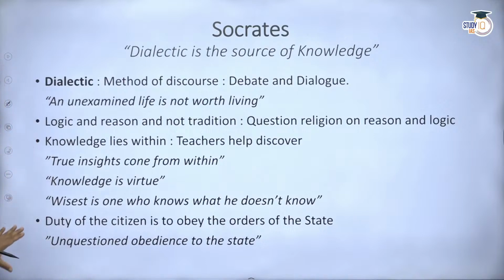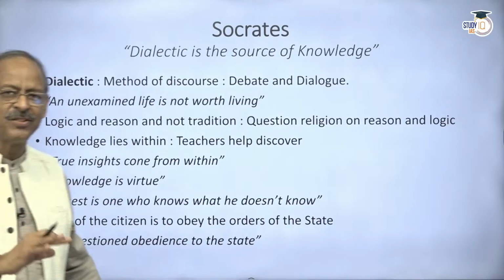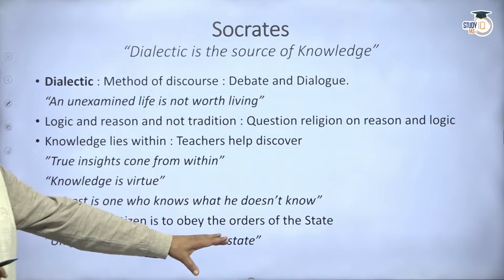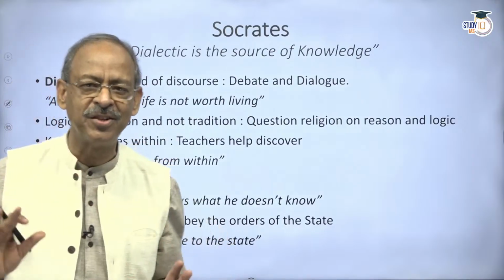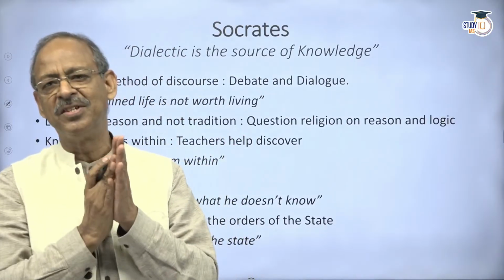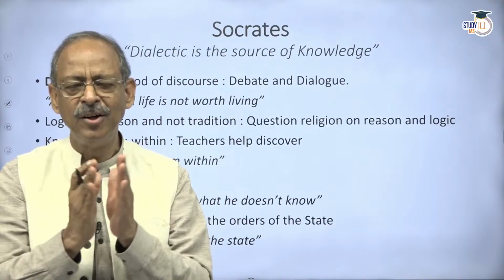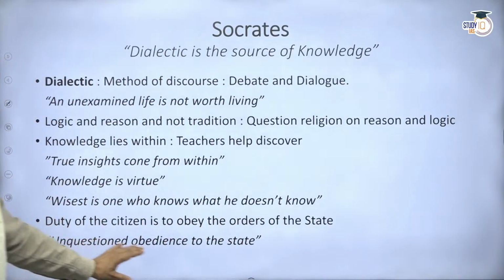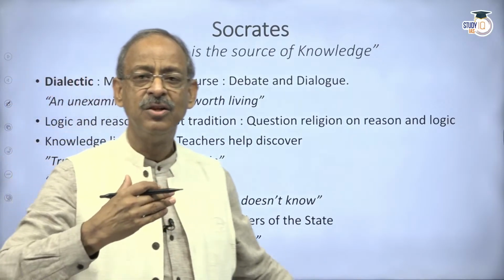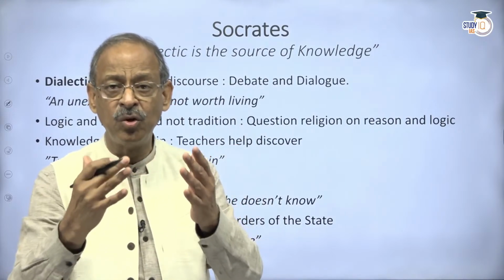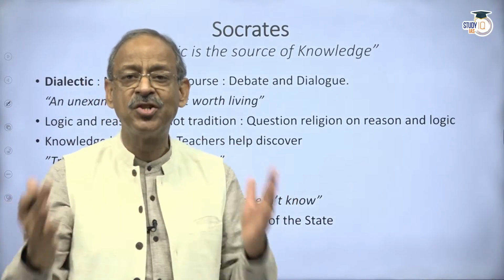But having said all that, because he lived in a particular city-state, Socrates also believed that you have to obey the authority of the state. This appears to be a bit of a contradiction, because if Socrates is questioning everything, why isn't he questioning the state? It's very difficult to answer that question, because he, in the end, though he disagreed, was charged with a few crimes, and that crime was questioning the authority.